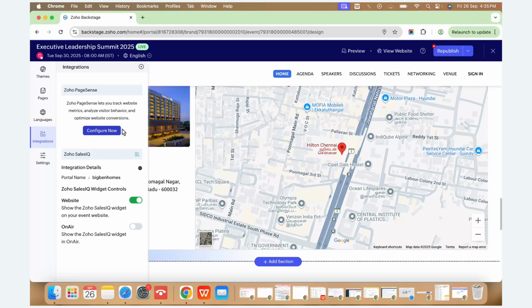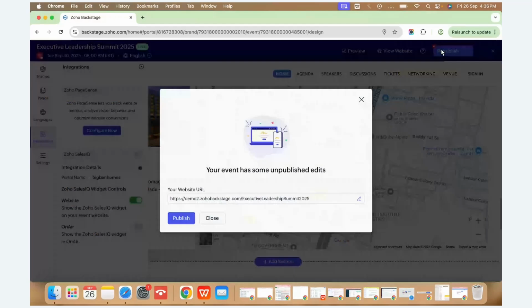And if you want your chat widget from Zoho SalesIQ to pop up on the website, you can very well do it from here. You can configure the chat widget in SalesIQ and just enable it here in Backstage. We can enable either a chatbot or a customer bot here. This is how to design a website over here. Once it's been designed, you can click on republish, so that all the changes will be reflected on the website.